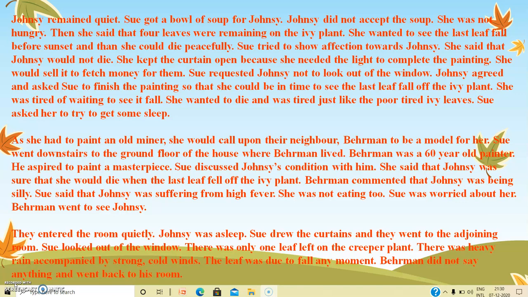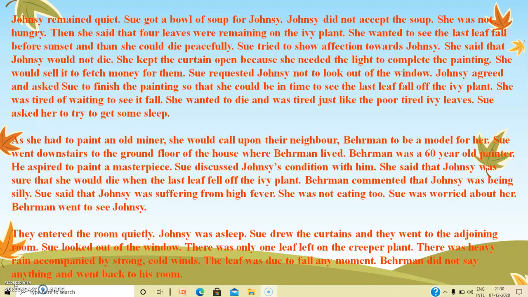Sue tried to show affection towards Johnsy. She said that Johnsy would not die. She kept the curtain open because she needed the light to complete the painting. She would sell it to fetch money for them. Sue requested Johnsy not to look out of the window.